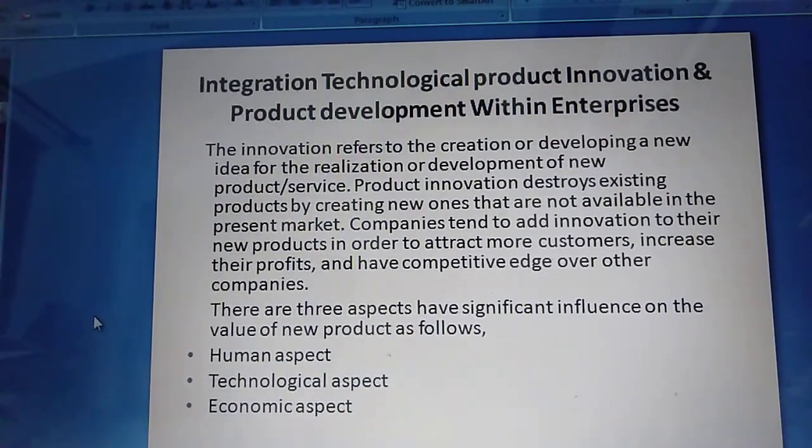The user function analysis, the reaction of the user on the character and usability of the product, is the first thing you have to consider here. The user is nothing but a customer here; how he is going to analyze it and what his reaction is, accordingly you have to consider.